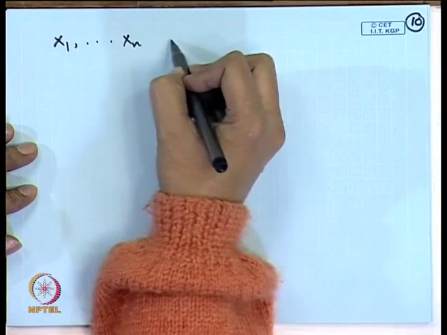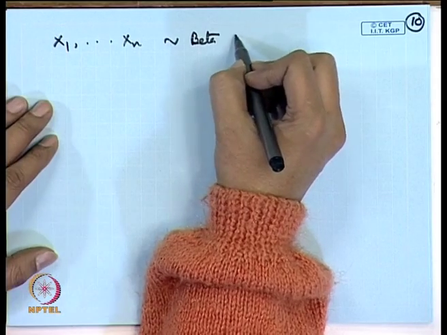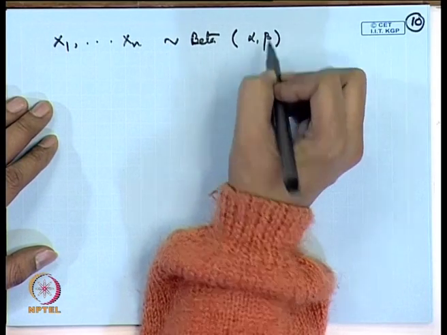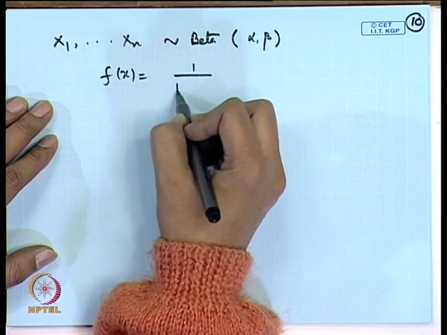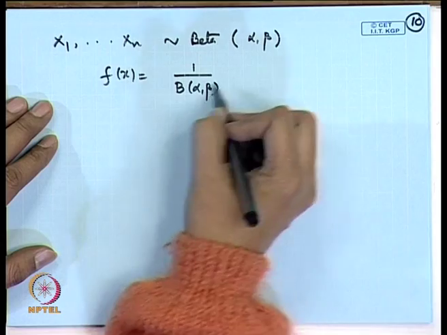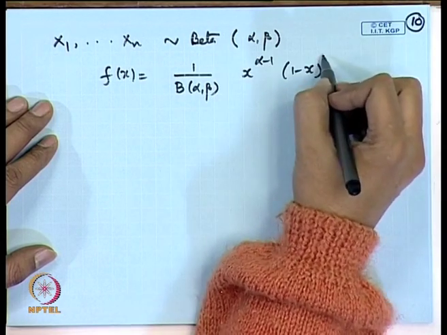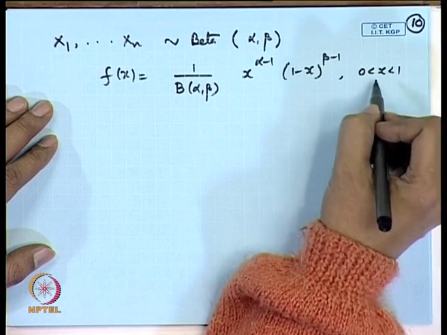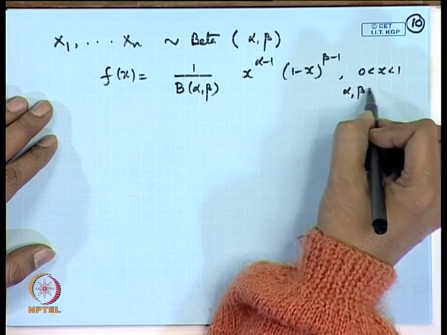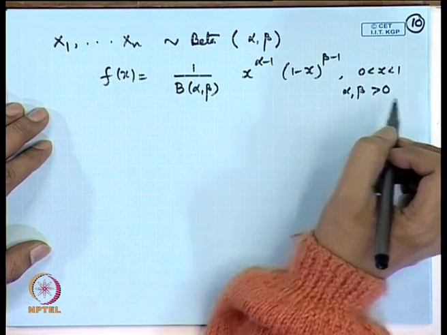Similarly, let us take up the beta distribution with parameters alpha and beta. That means, I am considering the density function as equal to 1 by beta of alpha, beta, x to the power alpha minus 1, 1 minus x to the power beta minus 1, where x is between 0 and 1, and alpha and beta both are unknown positive parameters.